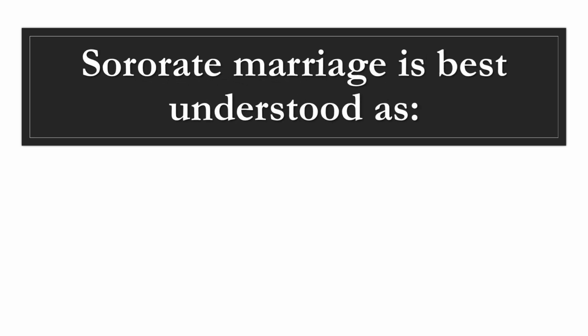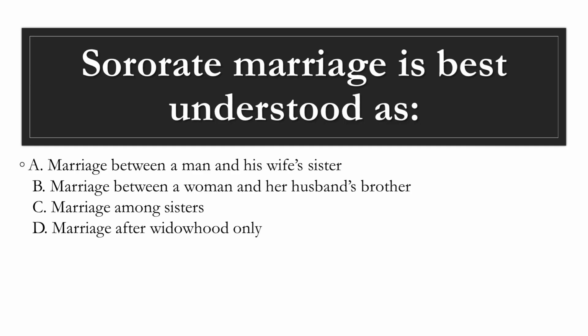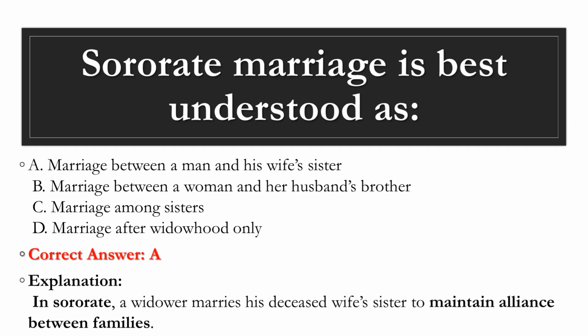Question 17. Sororate marriage is best understood as A. Marriage between a man and his wife's sister. B. Marriage between a woman and her husband's brother. C. Marriage among sisters. D. Marriage after widowhood only. Correct answer, A. Explanation. In sororate, a widower marries his deceased wife's sister to maintain alliance between families.